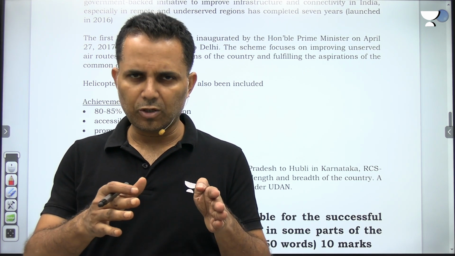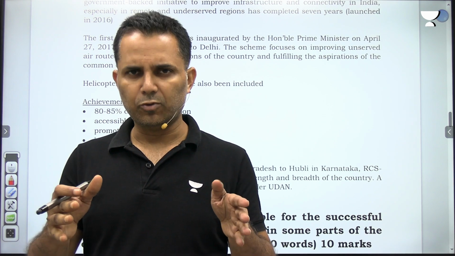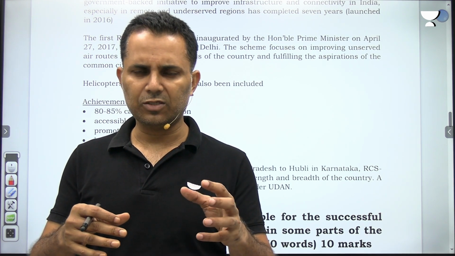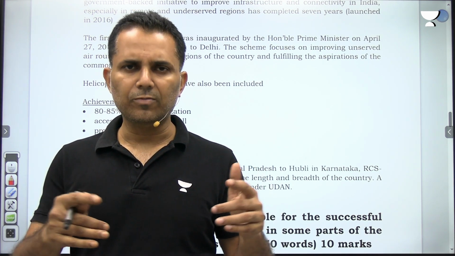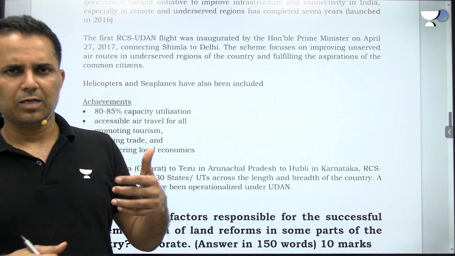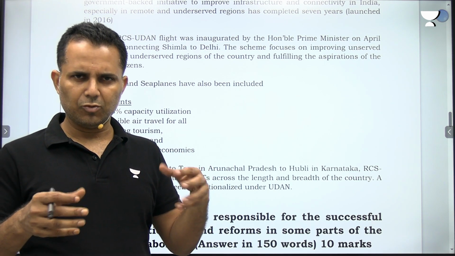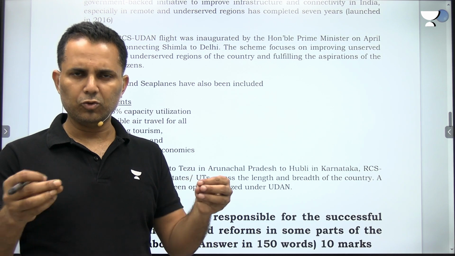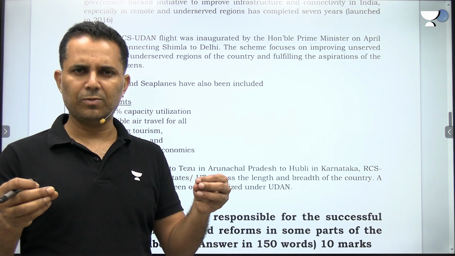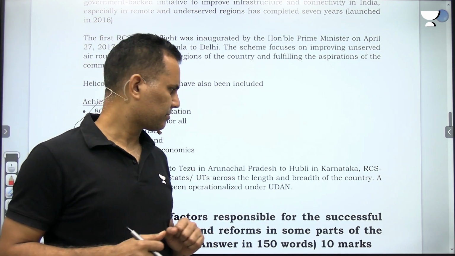So we are going to develop around 450 airports, no frill airports at a cost of around rupees 100 crore, and then all these will be connected with flights. And earlier there was a limit that UDAN scheme was applicable for those routes at a distance of 500 kilometers, but now that has been relaxed.